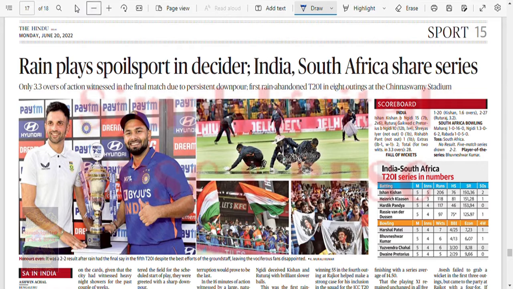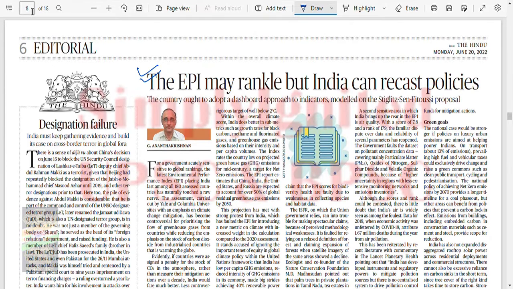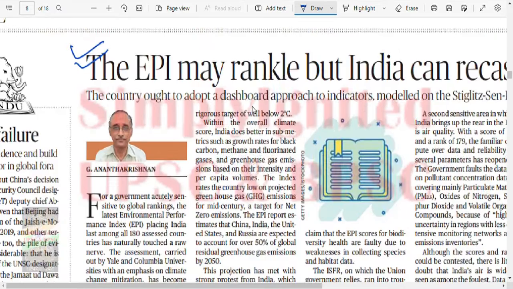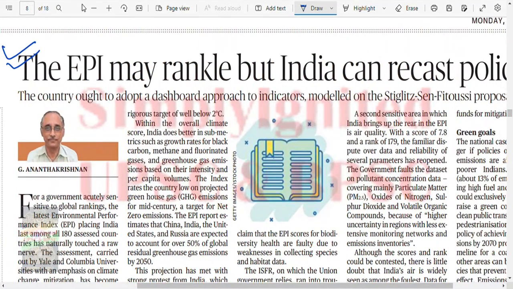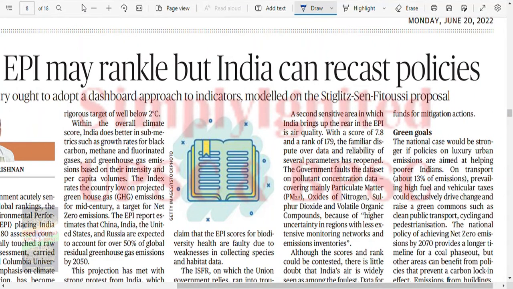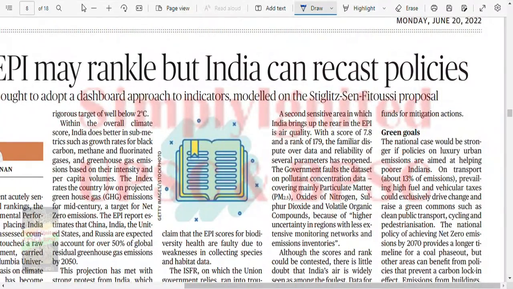Now let's move directly to analysis of the editorial. The EPI may rankle, but India can recast policies. So there is this Environment Performance Index. This comes every year. Okay, the country ought to adopt a dashboard approach to indicators modeled on this proposal, right? I cannot read it, Stiglitz-Fitoussi proposal. Let's see what it is. It may be written in examination as a way forward, right?